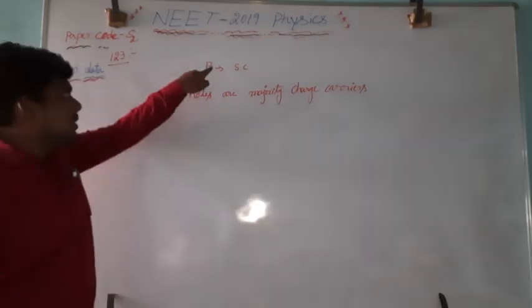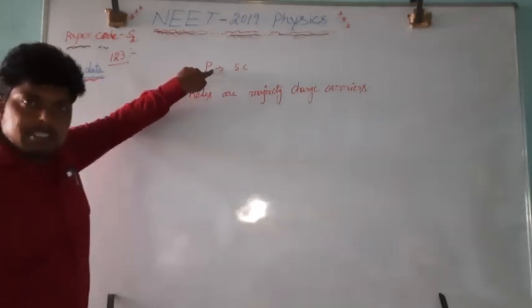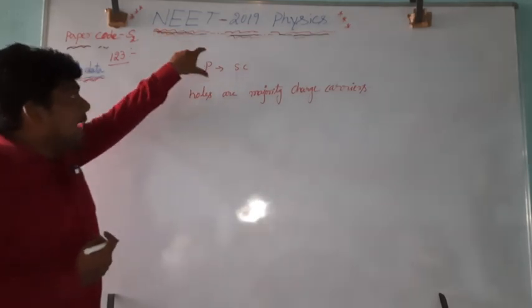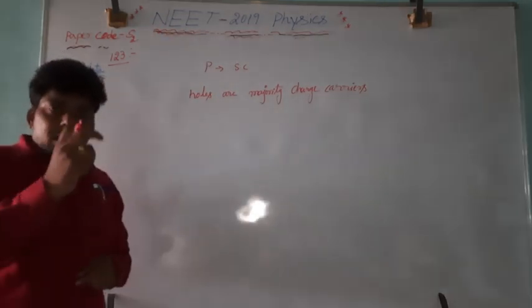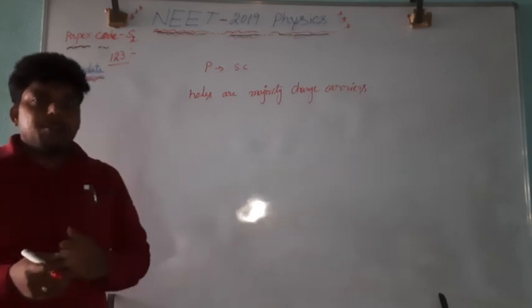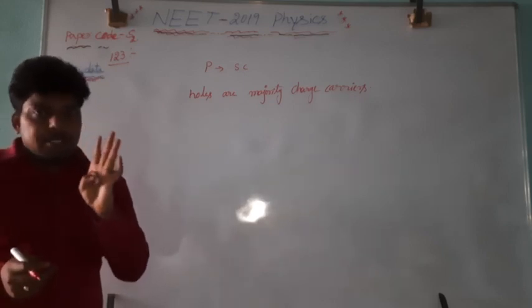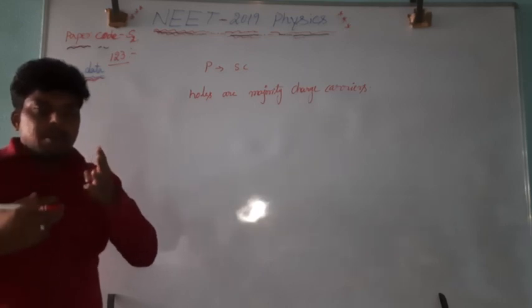If you want to get the p-type semiconductor, holes must be the majority. Means what type of atom must be added to the pure semiconductor? For the pure semiconductor, there are 4 valence electrons.